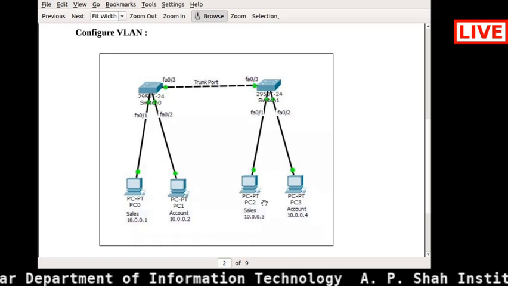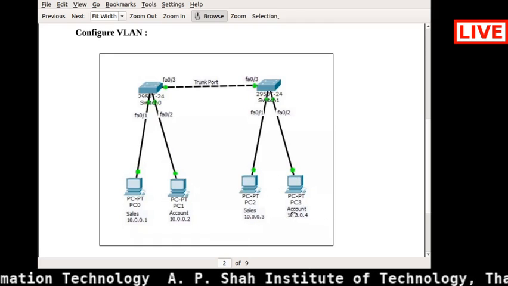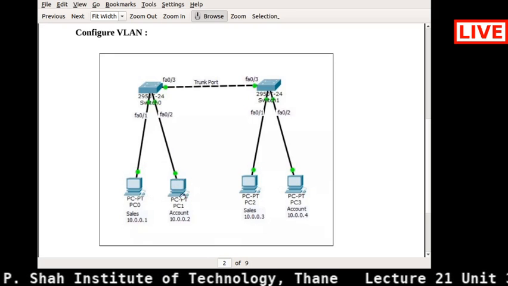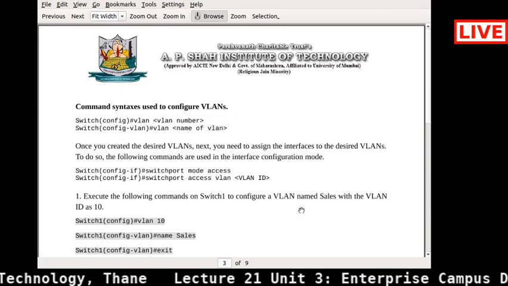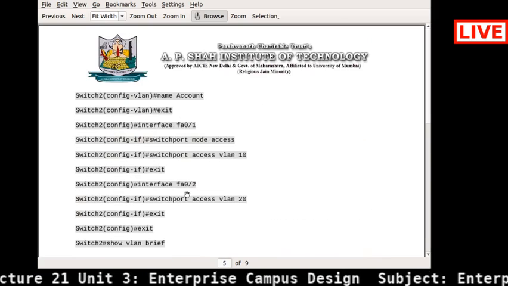So here also I am giving VLAN 10 as my ID, and for accounts also you need to give the ID of this particular row, the second row of your switch 1 to the second row of your switch 2. In this way I have given the same thing.